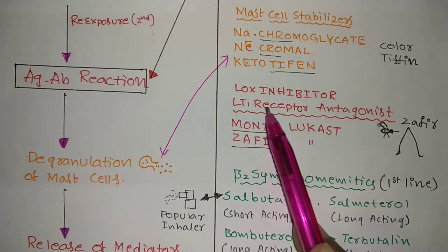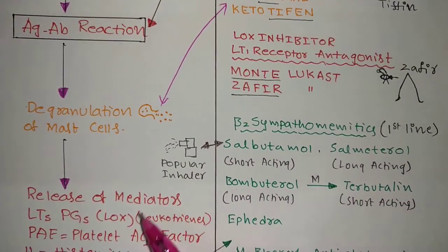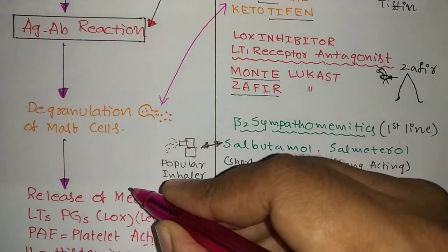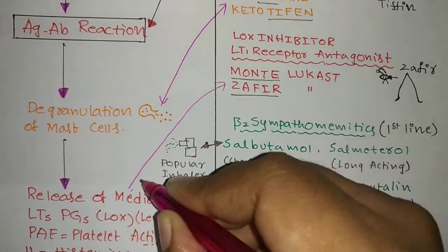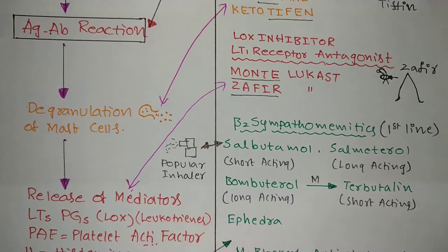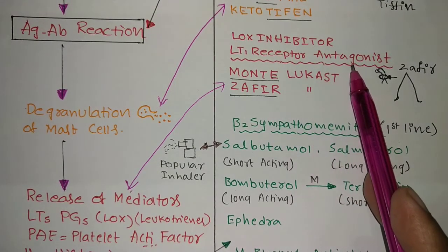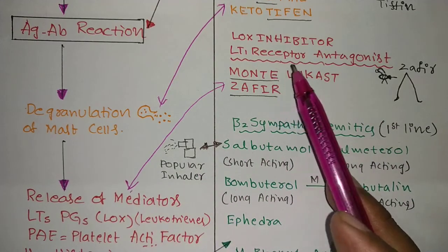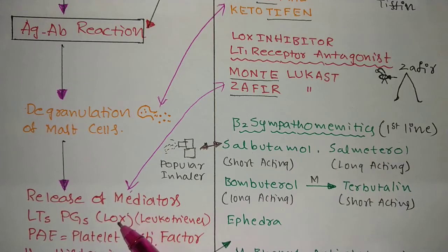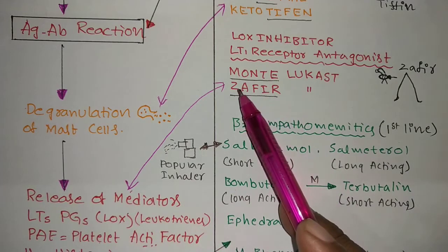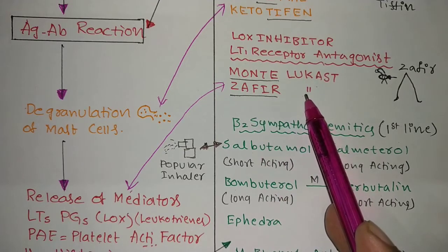Next is LOX inhibitors. What are these LOX? I have already mentioned LOX here. These are also called LT1 receptor antagonists or LOX inhibitors. I have already mentioned what LOX is. Okay, and the main drugs are montelukast, zafirlukast.